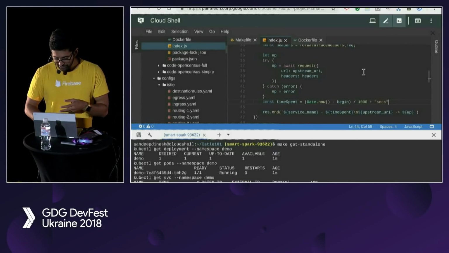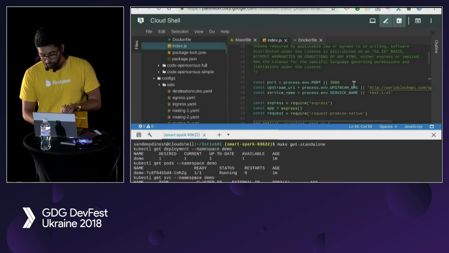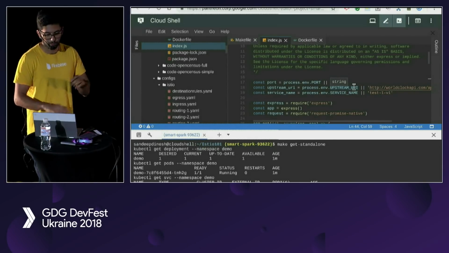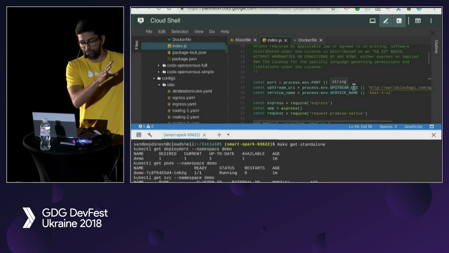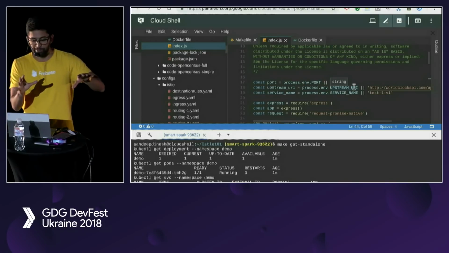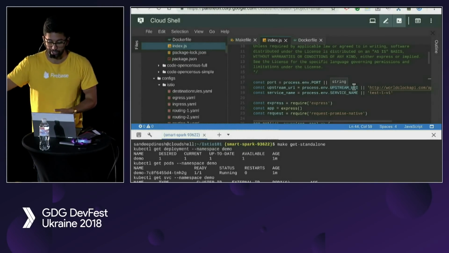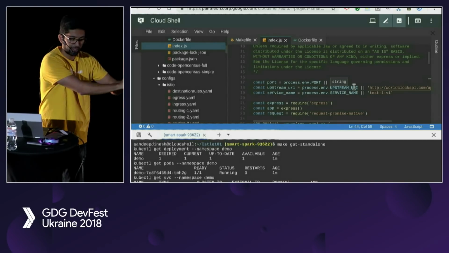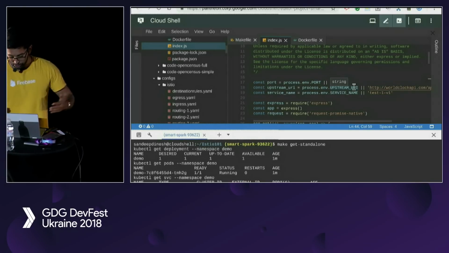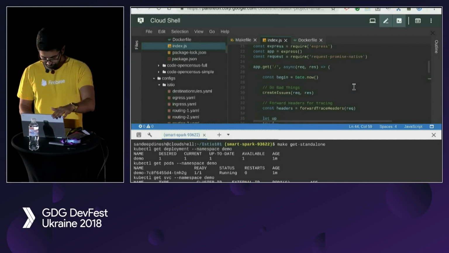So if we go back to the app, we can see that we're looking at environment variables to get the upstream URI and the service name, right? So what we're going to do is basically for the first app, we're going to leave it alone. It's going to go to world clock. For the second app, it's going to talk to that first app. And for the third app, it's going to talk to the second app. And then the third app is going to be exposed to the internet, right? So we should see basically all 3 apps communicating and then communicating back. So typical microservice synchronous pattern, right?